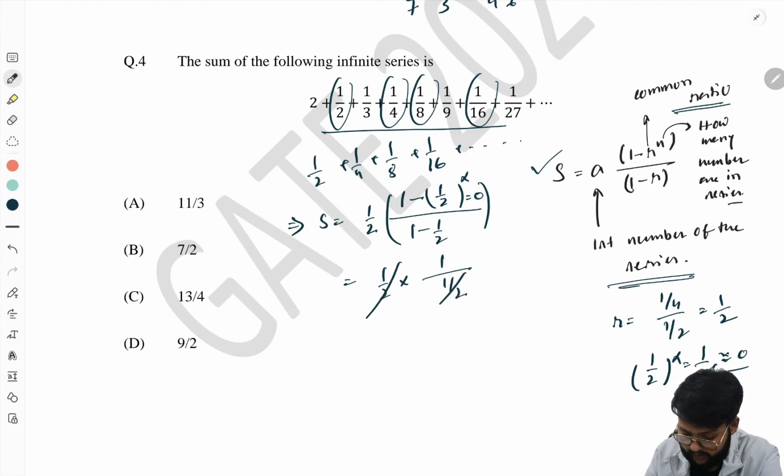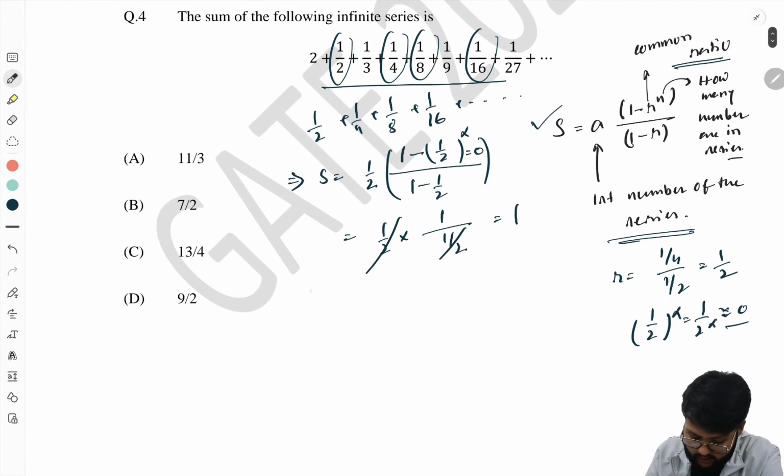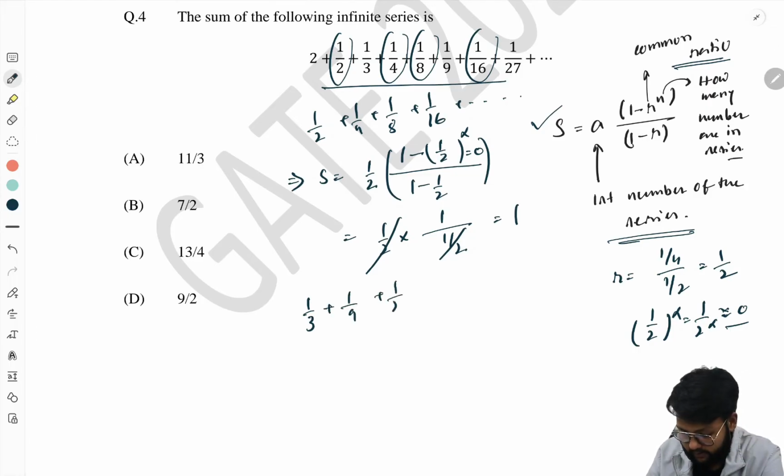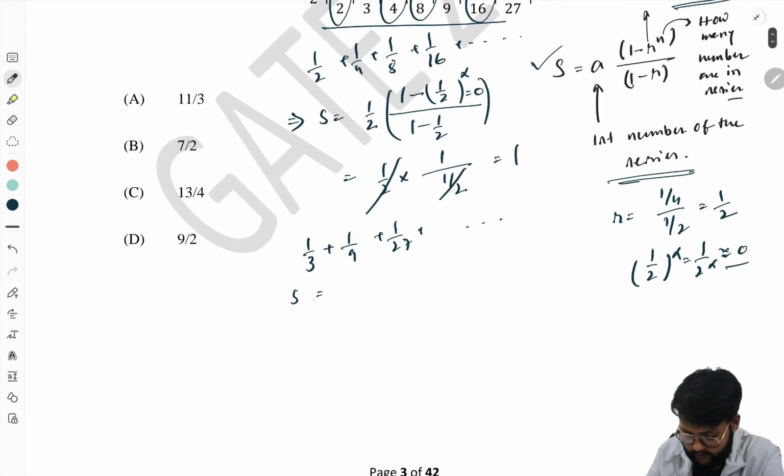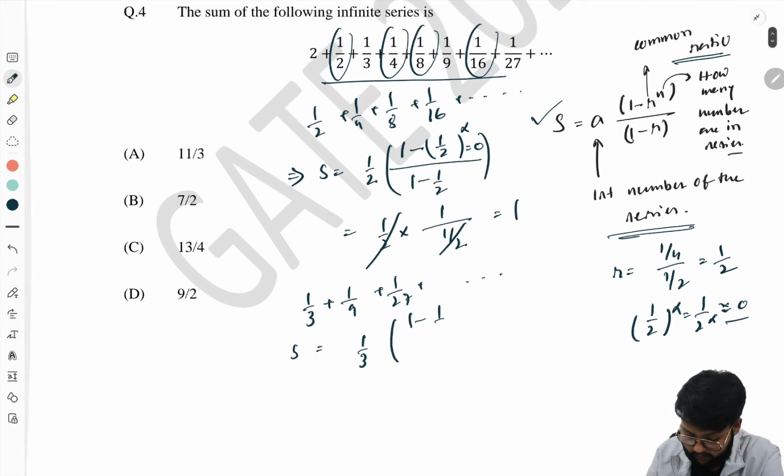So this cancels, and the sum is 1. The next series is 1 by 3 plus 1 by 9 plus 1 by 27 and so on. So the first term is 1 by 3 into (1 minus r to the power infinite) by (1 minus r). Here the common ratio is 1 by 9 divided by 1 by 3, that is 1 by 3.